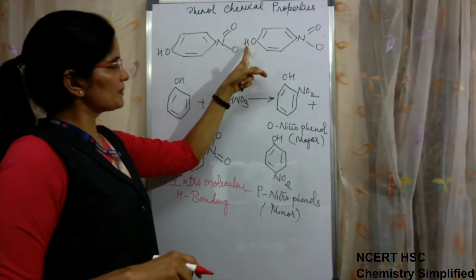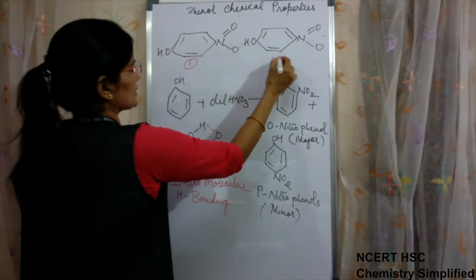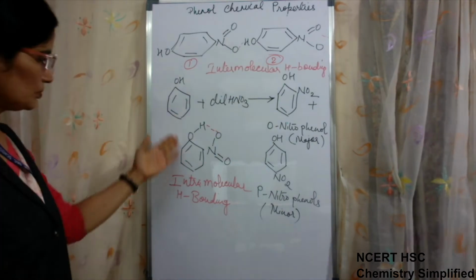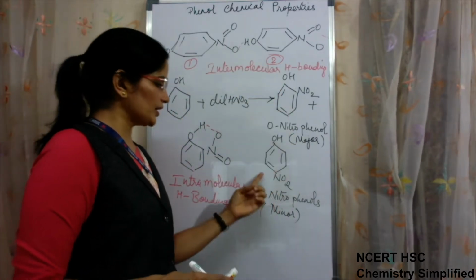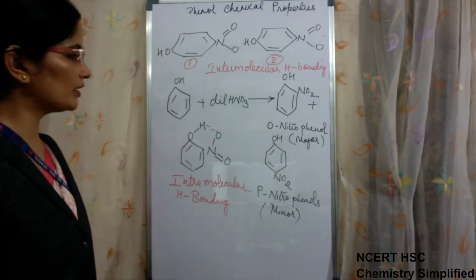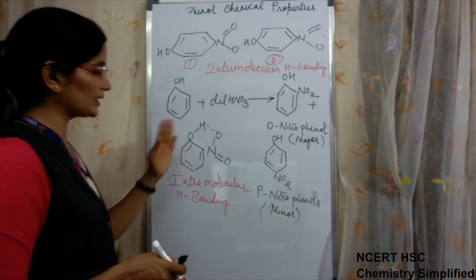Hydrogen bonding is present between the OH group of the first and the second molecule. In orthonitrophenol there is intramolecular H bonding, and in case of paranitrophenol intermolecular H bonding is present. Both have hydrogen bonding, but the type is different.